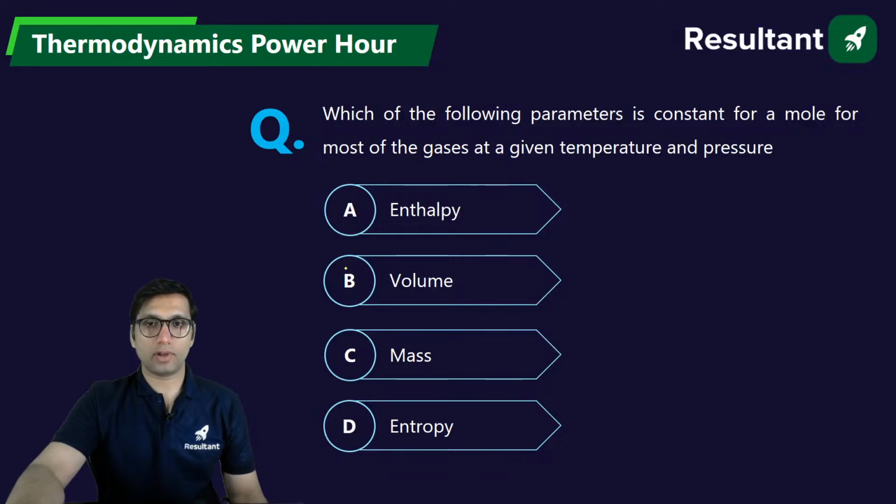Next, which of the following parameters is constant for a mole for most of the gases at a given temperature and pressure?